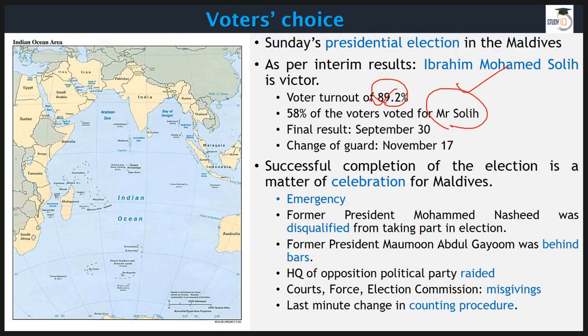This indicates that people are very much politically active. And one of the reasons why they are politically active is because of the things that used to take place in Yamin's regime.